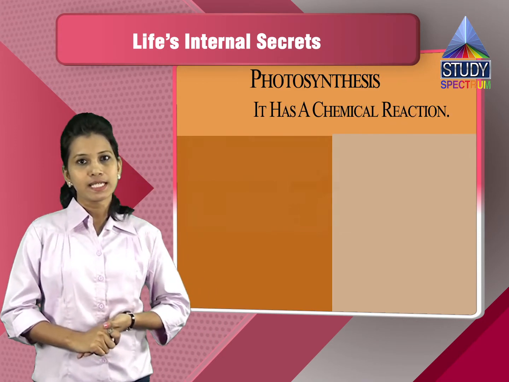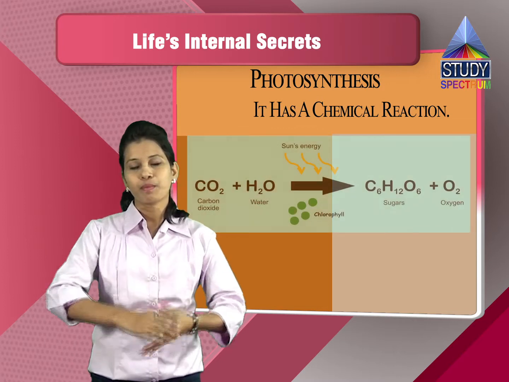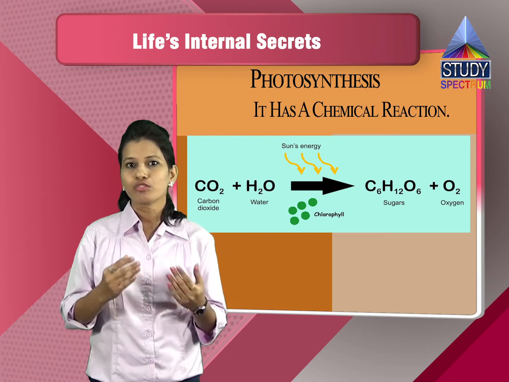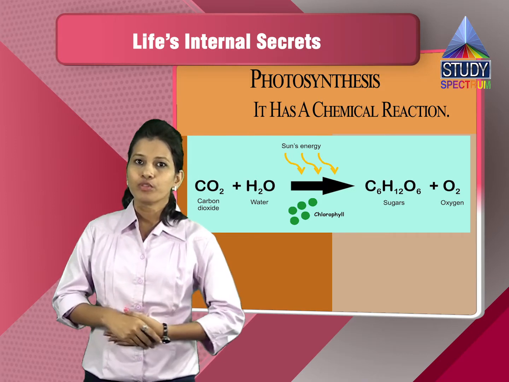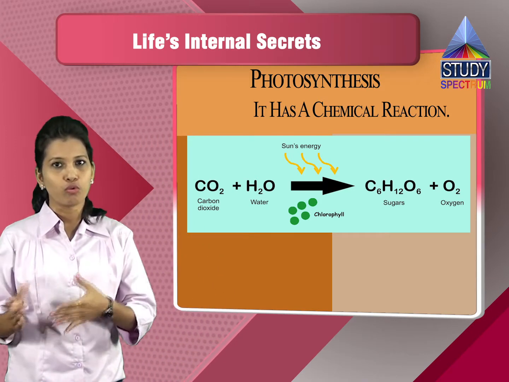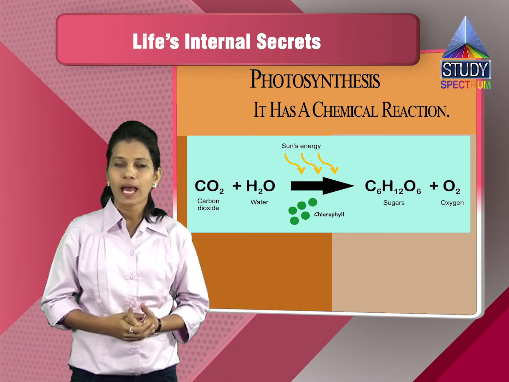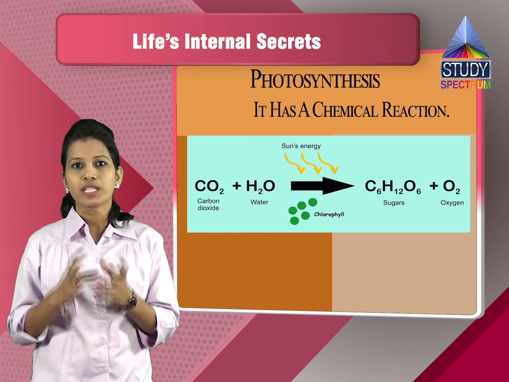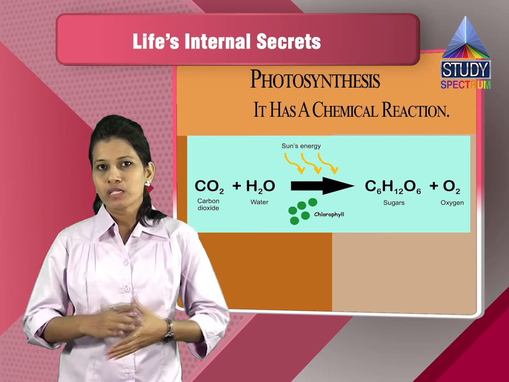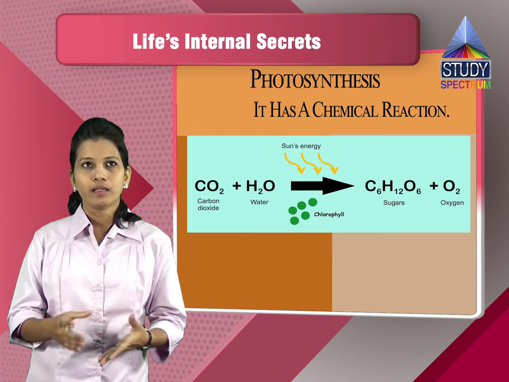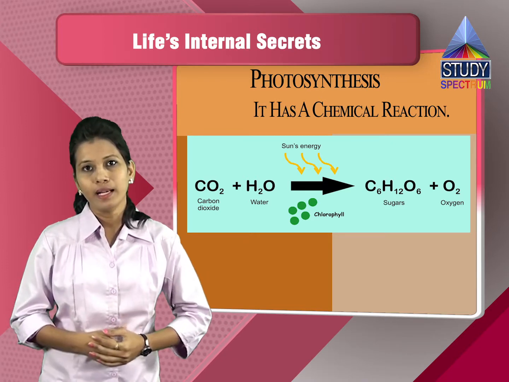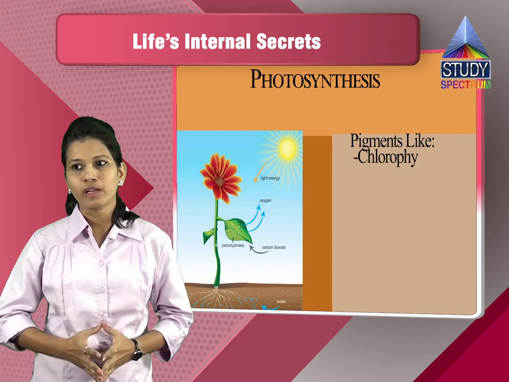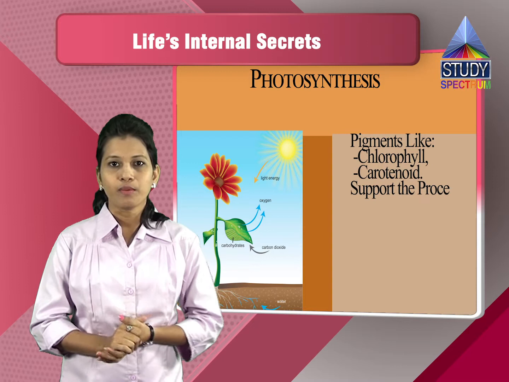Now, photosynthesis is a process which has a particular chemical reaction. If I tell you 6CO2 plus 6H2O, in presence of chlorophyll and sunlight, will give you glucose, that is C6H12O6, of course releasing oxygen and energy along with it. Now this is a photosynthetic process which takes in carbon dioxide. It requires water, and it requires adequate sunlight, as well as the chlorophyll. Only green plants which have chlorophyll do the photosynthetic process.